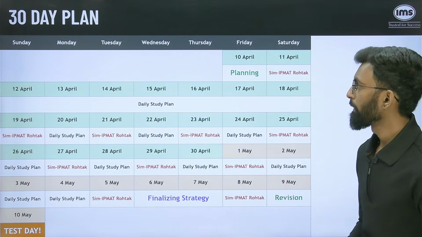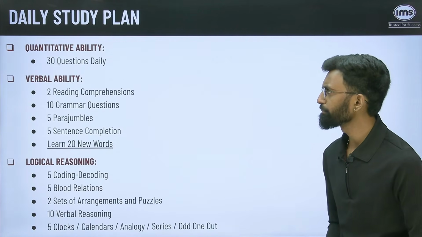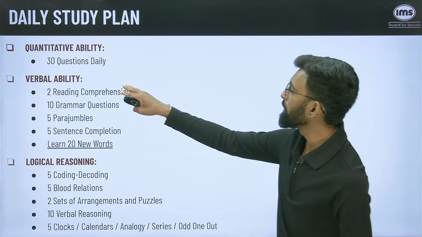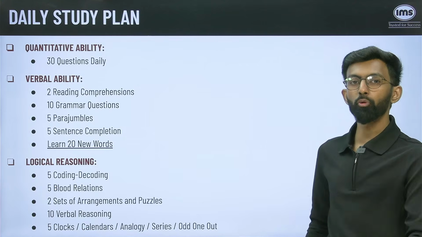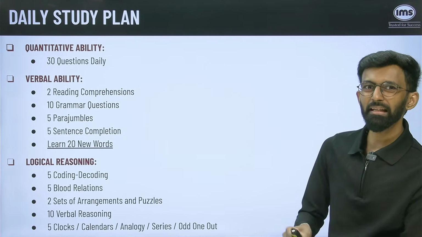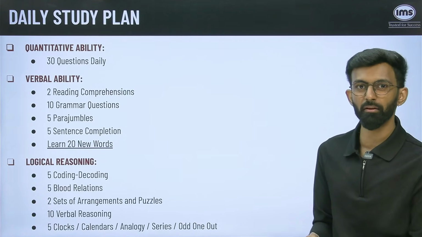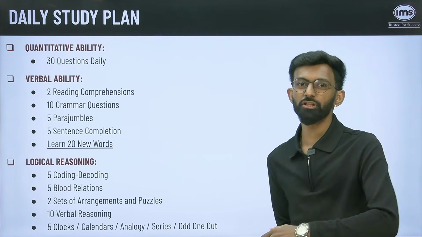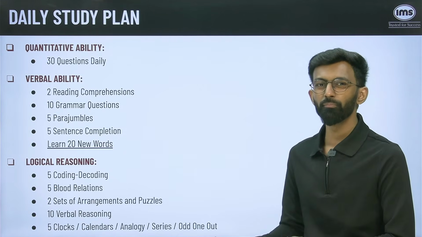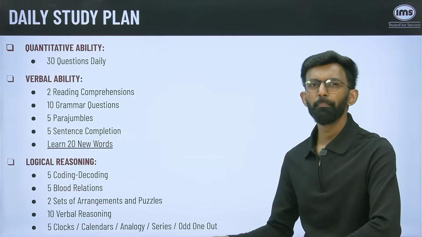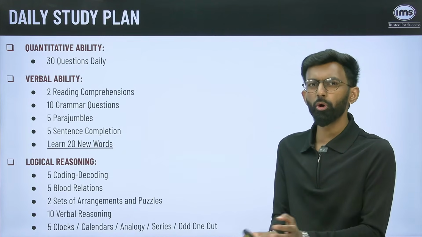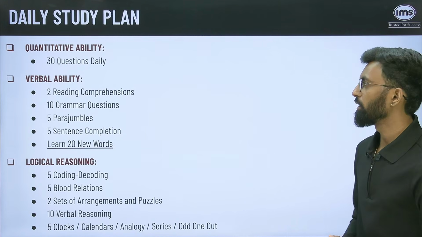Now, coming to the daily study plan. Every day when you are not writing a particular SIM test, you need to do 30 questions daily from quantitative ability. From this 30 questions, you should do mainly 10 to 15 questions from arithmetic module, then again 4 to 5 questions from modern math, then 3 to 4 questions from each geometry and numbers, and 1 or 2 algebra questions based on the weightage of respective modules in IPMAT Rohtak. Just don't do one particular module on particular day.